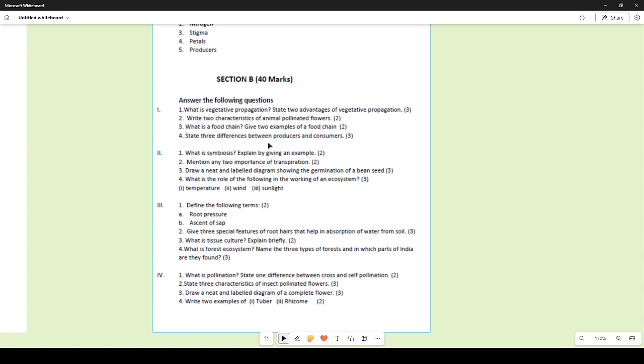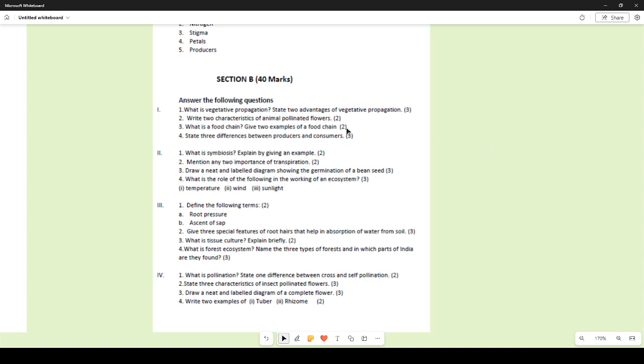When we are talking about a food chain, it is a continuous process of the transference of nutrition and energy through the various trophic levels. So there is a proper sequence. When nutrition and energy is transferred in a sequential order from one organism to another organism, it constitutes a food chain.